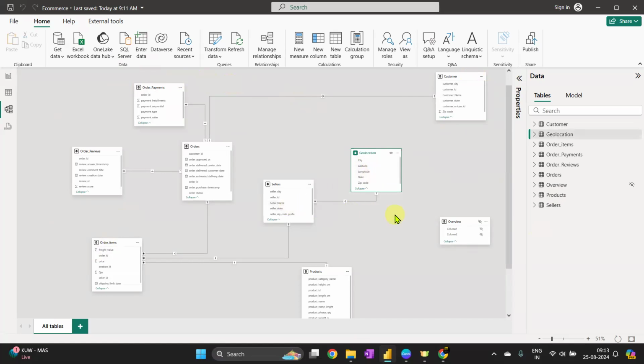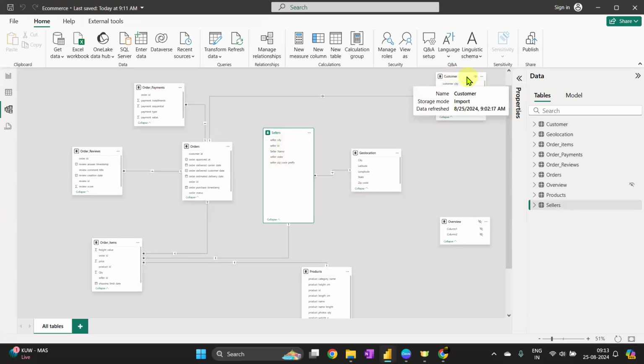There is one other reason as well. What information do we have in a geolocation table? The same data we already have in the seller and customer tables: the city and the state. If you check the seller table, it also contains the city, state, and zip code. My customer table also contains the city, state, and zip code.